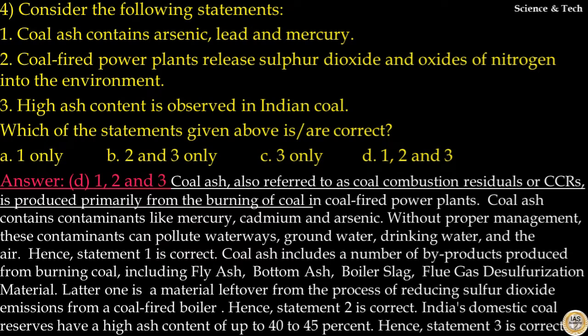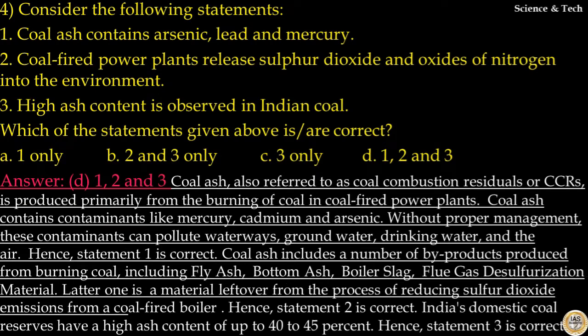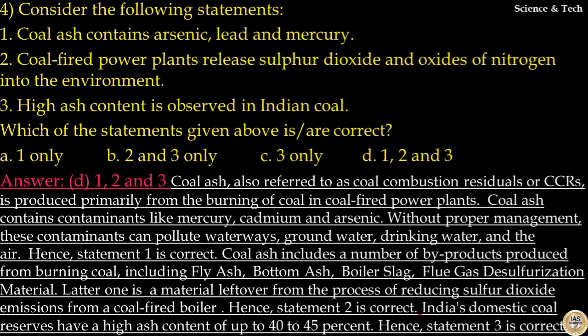Coal ash, also referred to as coal combustion residuals or CCRs, is produced primarily from the burning of coal in coal-fired power plants. Coal ash contains contaminants like mercury, cadmium and arsenic. Without proper management, these contaminants can pollute waterways, groundwater, drinking water, and the air. Hence, statement 1 is correct.